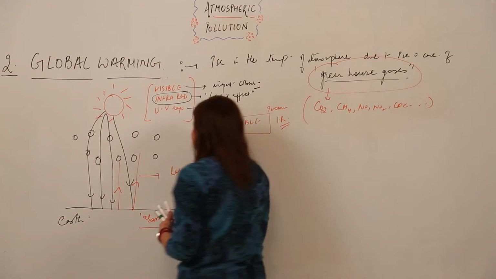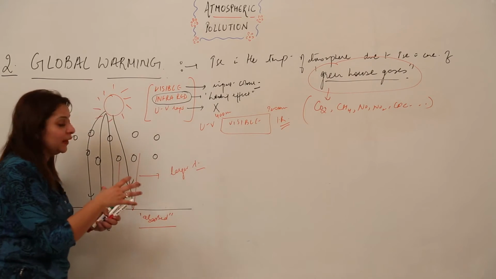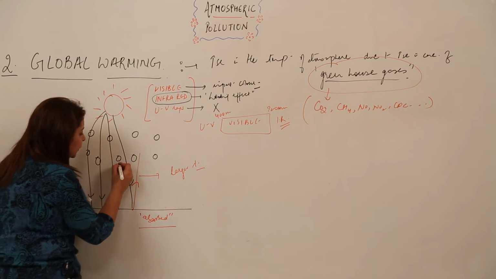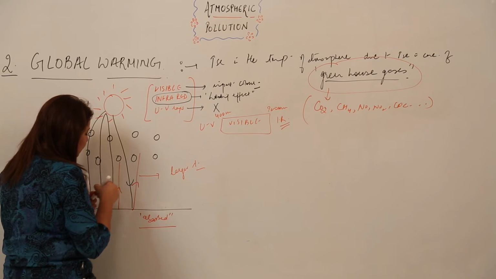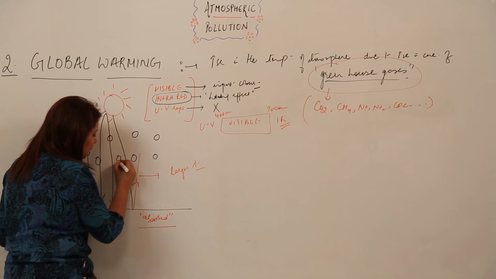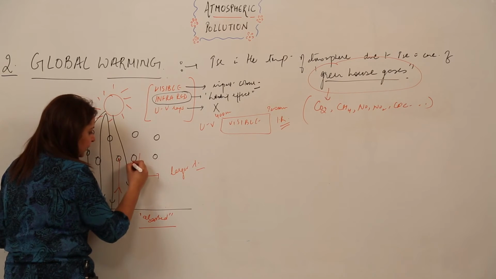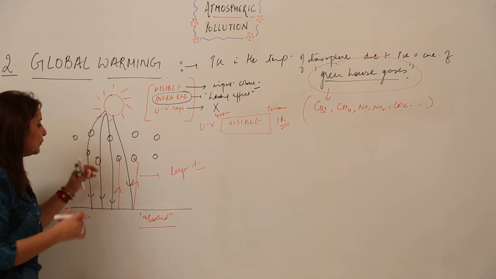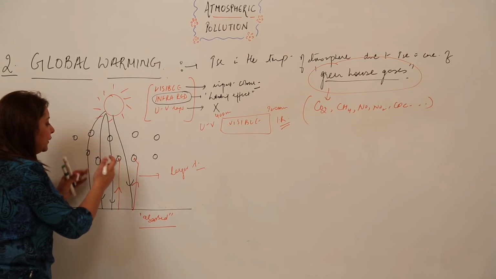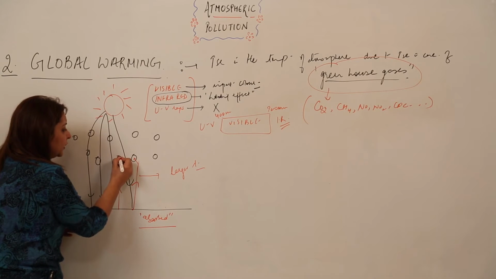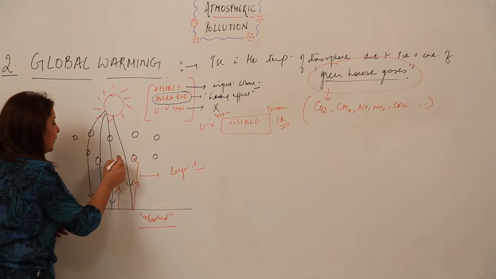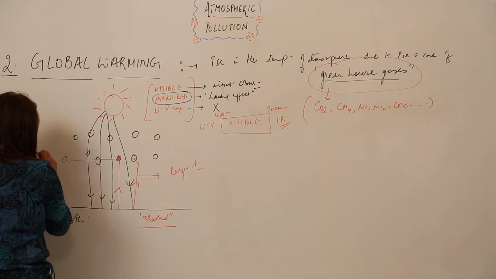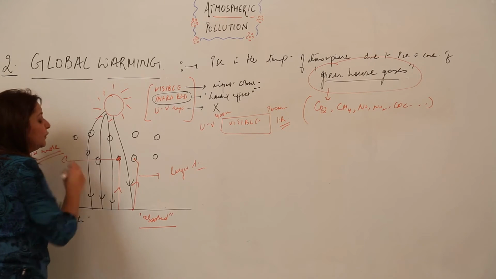And what happens when these rays, having increased their wavelength, enter the gas molecules? These gas molecules just let them enter, but after entering they will suffer regular reflection, and after regular reflection their wavelength will increase more.